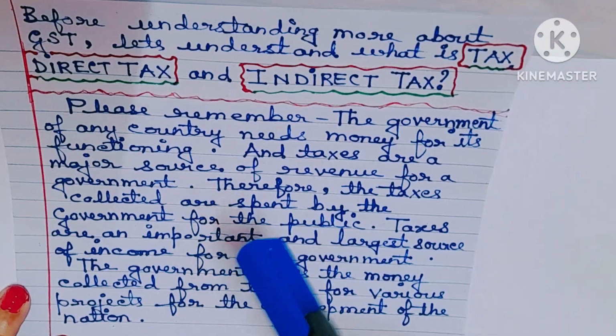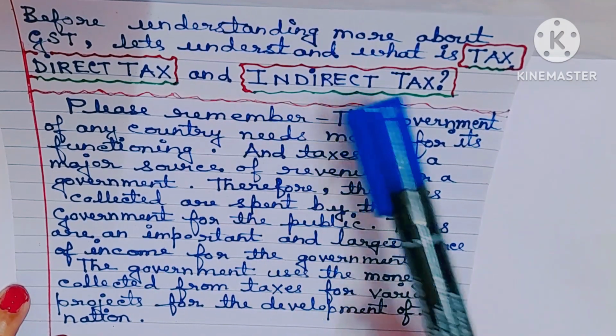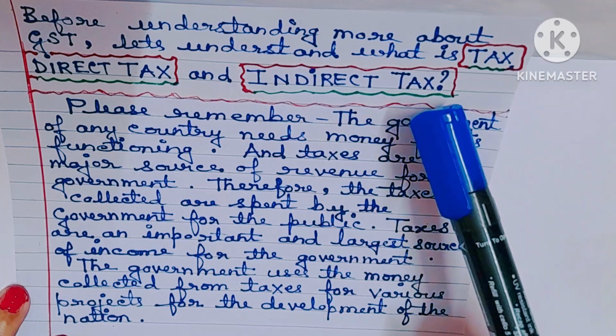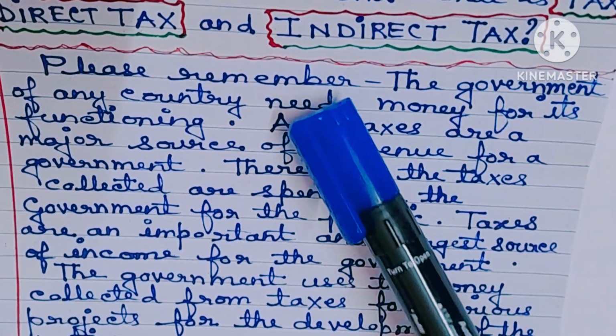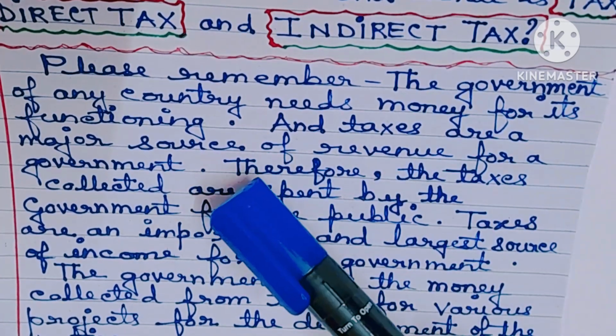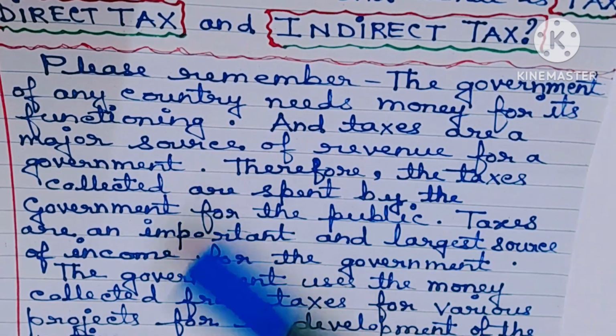Understood? Before understanding more about GST, let's understand what is tax, what is direct tax, and what is indirect tax. Please remember, the government of any country needs money for its functioning, and taxes are a major source of revenue for a government.